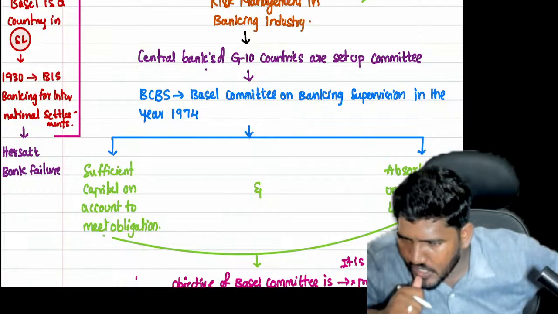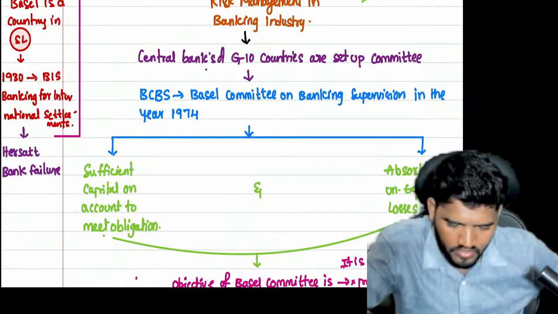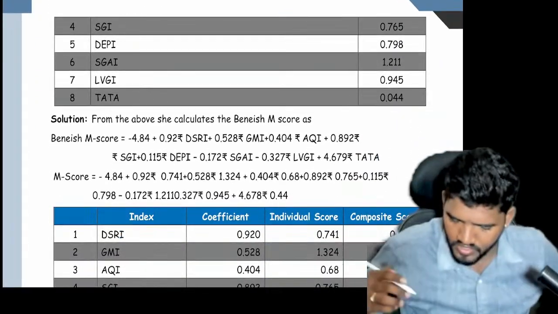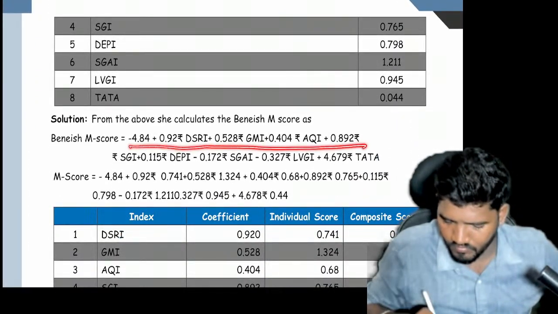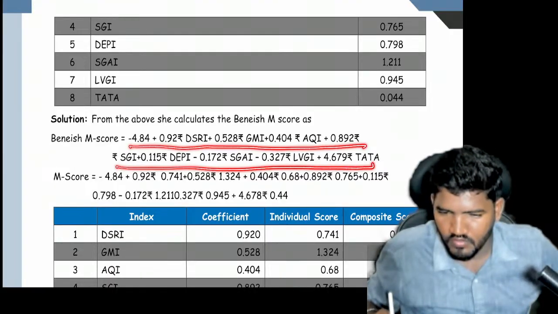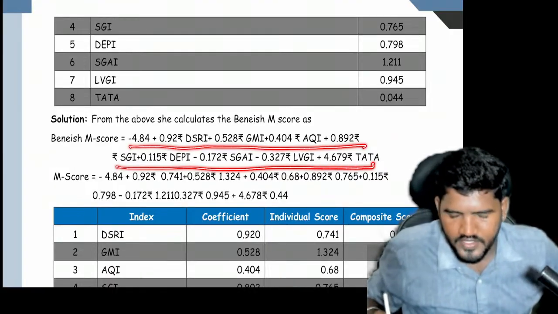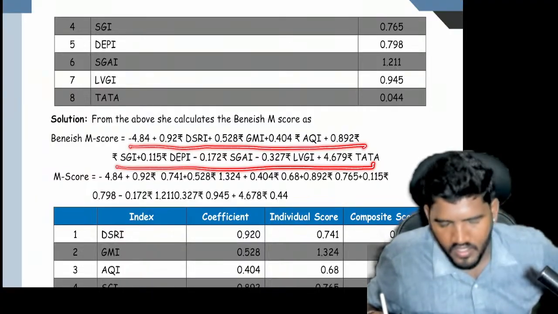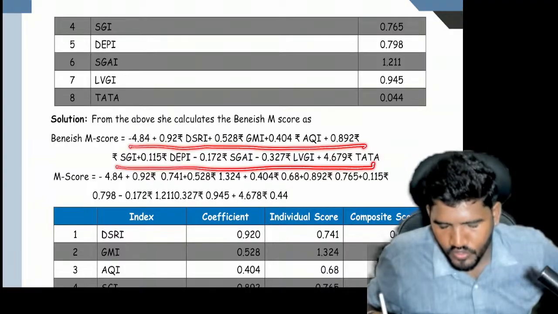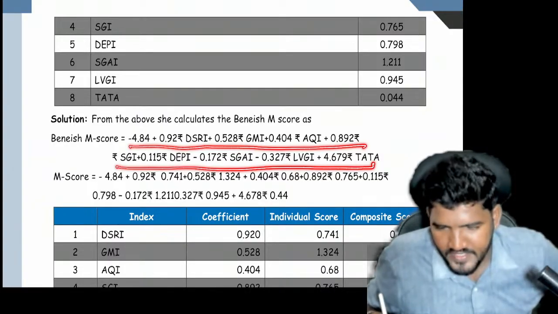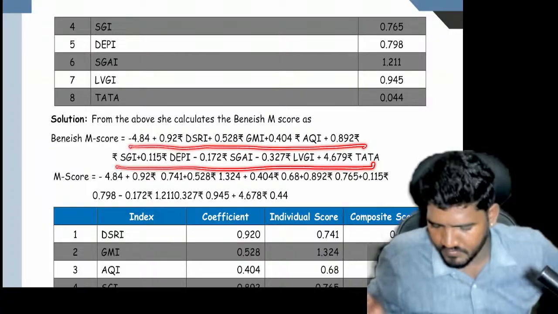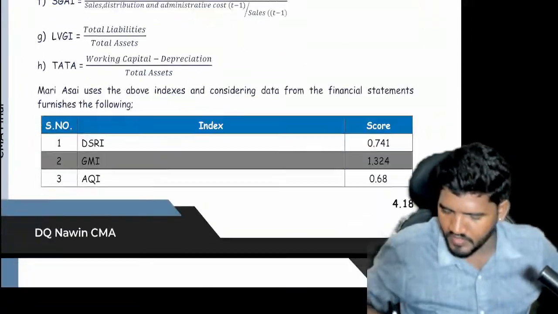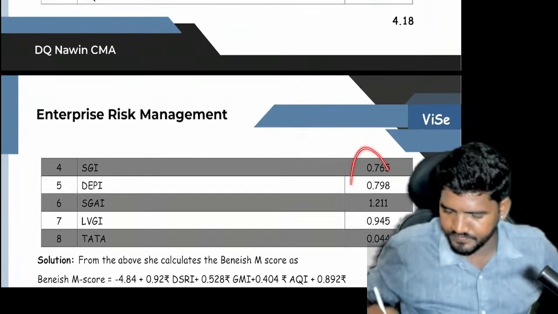So this is a score. When it comes to decision making, if the answer is less than minus 2.22, earnings are not manipulated. If the answer is more than minus 2.22, there is a chance of manipulation. That's it. So this is the whole question, and they will give these scores.